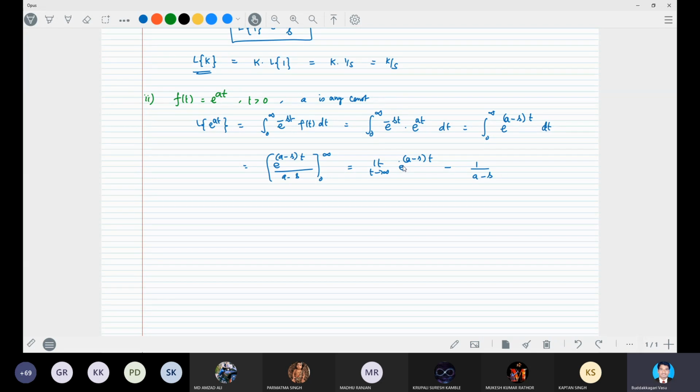Why, sir? It depends upon a and s, I think. So this will be any constant, this will go to 0. It is of exponential order. You may calculate that exponential order. It will go to 0, right? So that is equal to 1 by a minus s into minus 1, that is 1 by s minus a. Sir, tell me, what if a is greater than s?